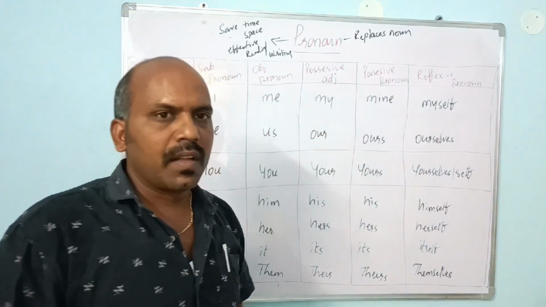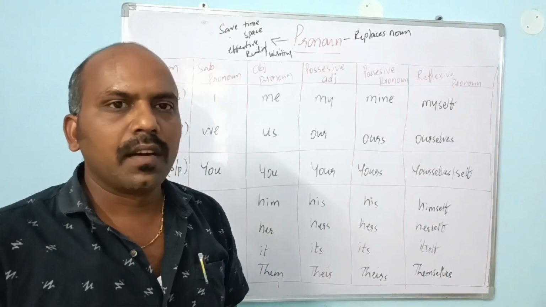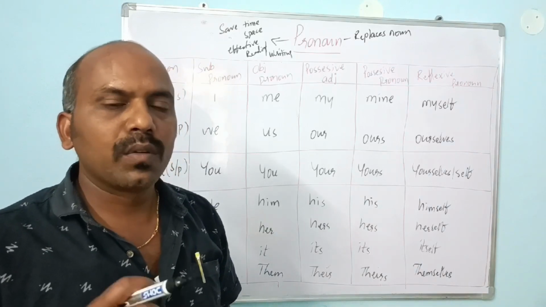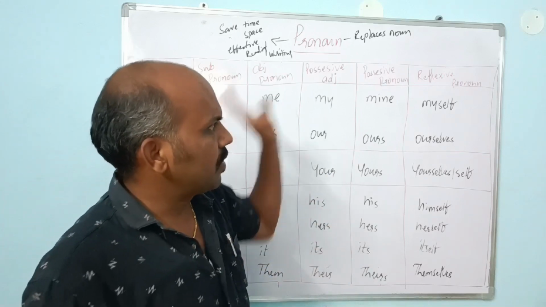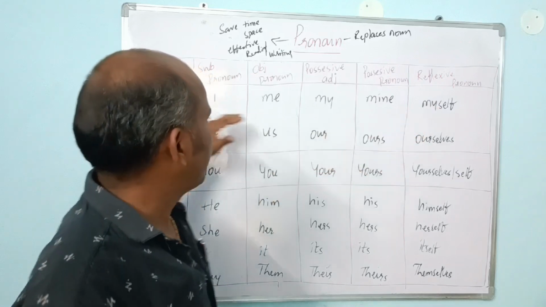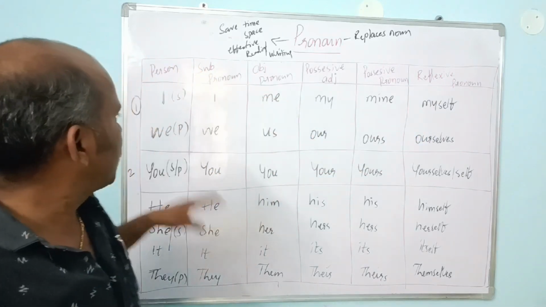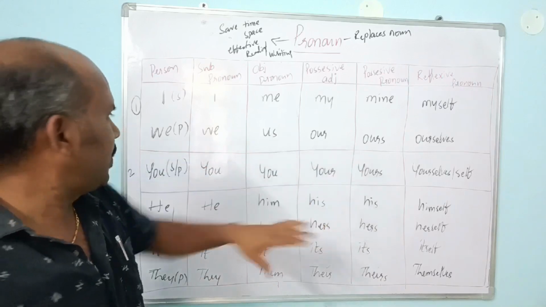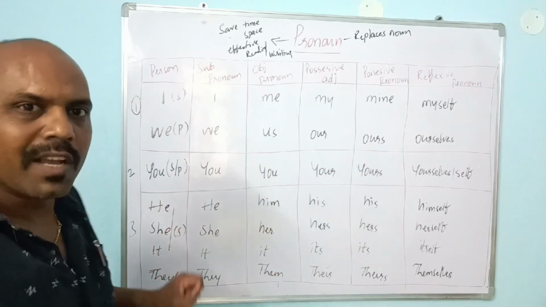And myself: I have gone myself, without any force or without any direction. So when we say I went by myself, in that sense, I changes into myself. So these are different forms of I again. Same as we, different forms of we, you, different forms of you, and the remaining also have different forms, up to themselves,